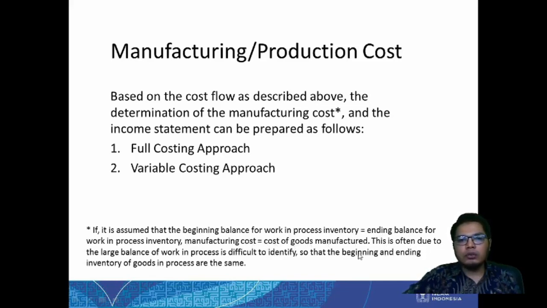This is often due to the large balance of work in process being difficult to identify. Yes, because the production process is really big and many things happen in there, and it is hard to calculate. Then usually the beginning and the end work in process are the same, therefore the difference is 0.